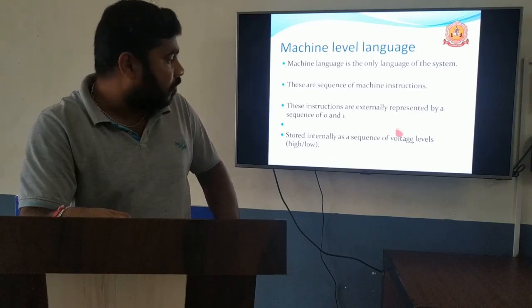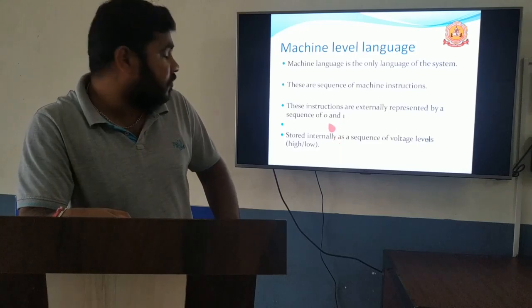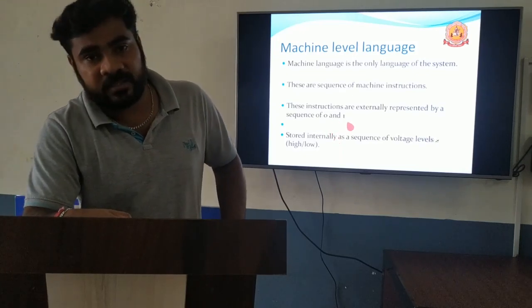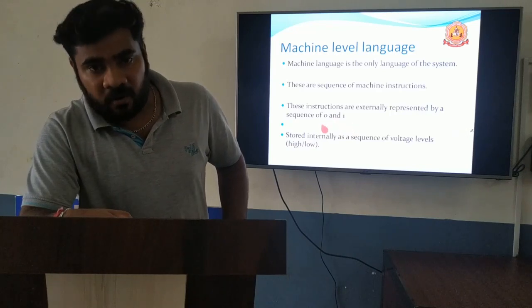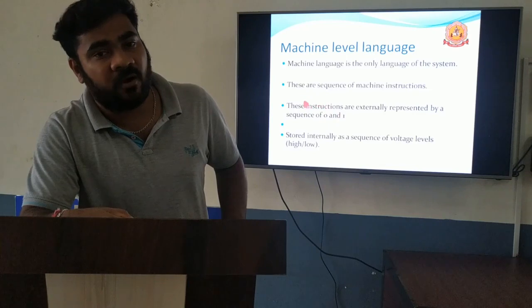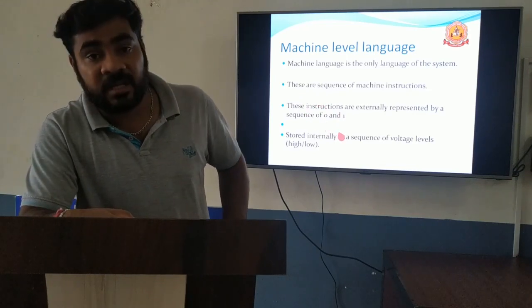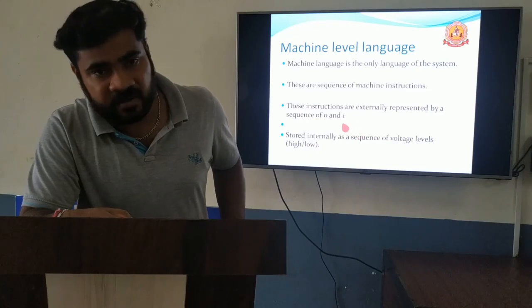We represent these using 0s and 1s. Remember, low voltage, high voltage, or off and on. Normally voltage is off and voltage is on. That we represent by 0s and 1s. Only this language can be understood by the computer system.